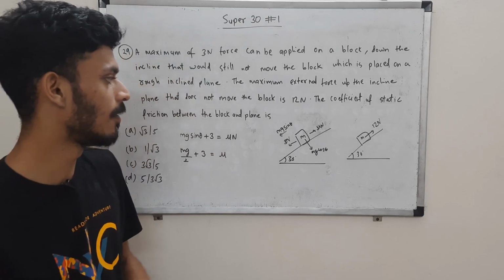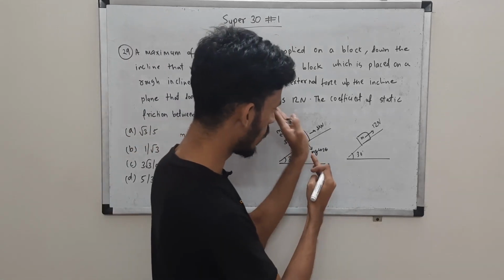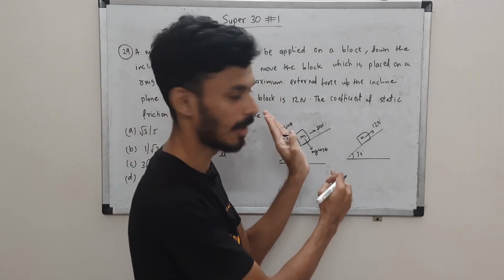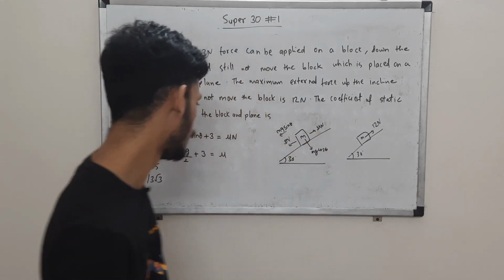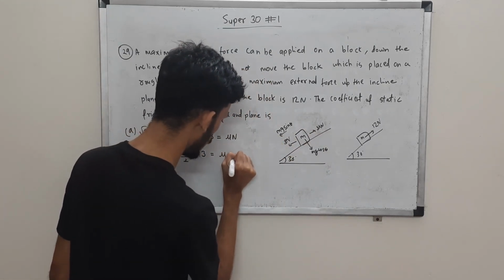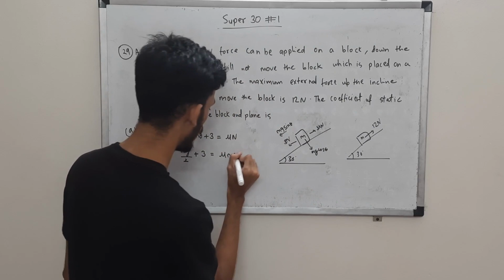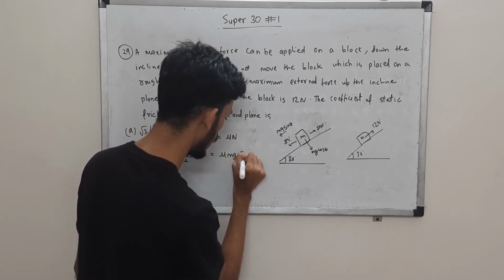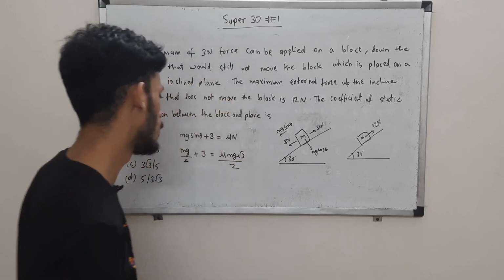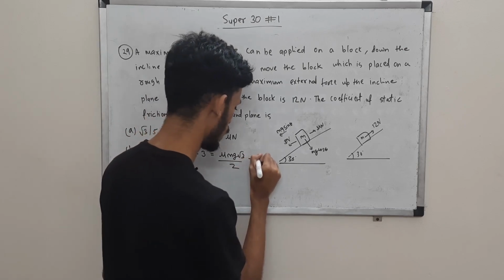And what is the N over here? N will be the normal force, right? Perpendicular to the incline, it is mg cos theta. It will balance this force, right? So N is nothing but mg cos theta. Okay, I'll write it, cos theta is root 3 by 2. Okay, so this is our first equation.